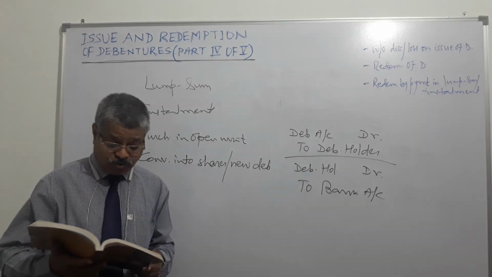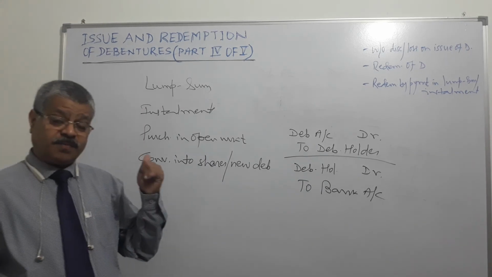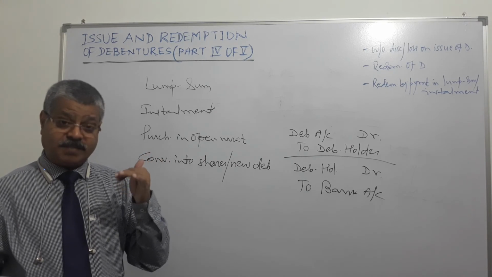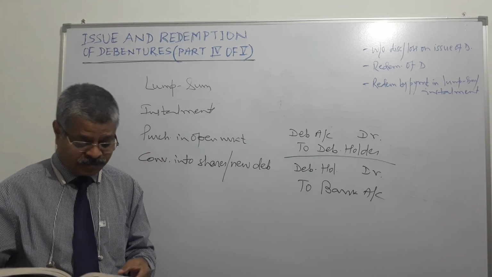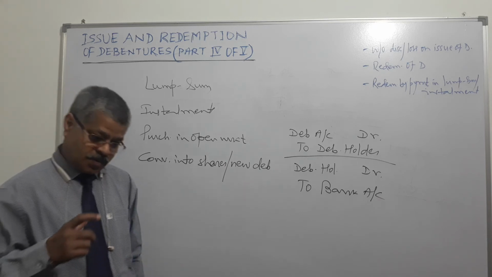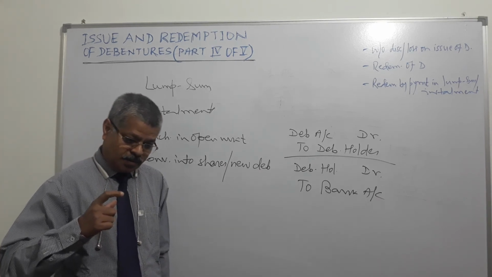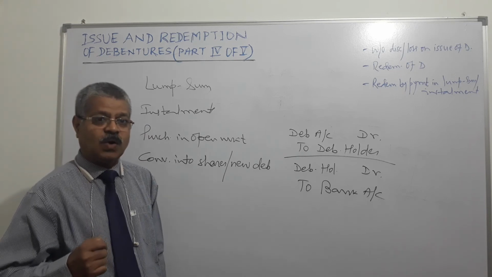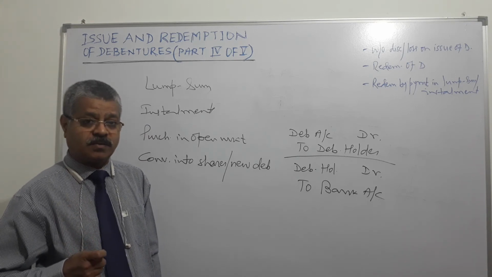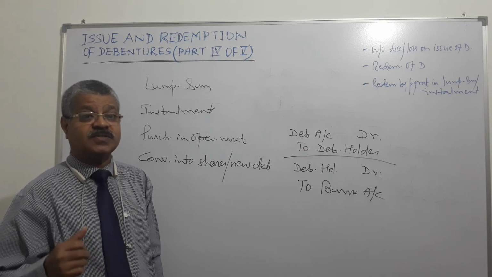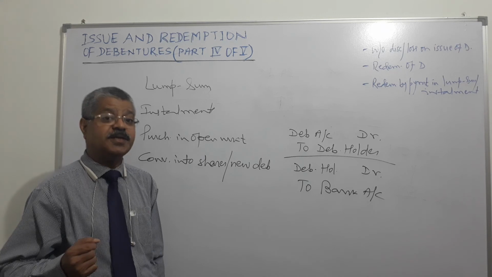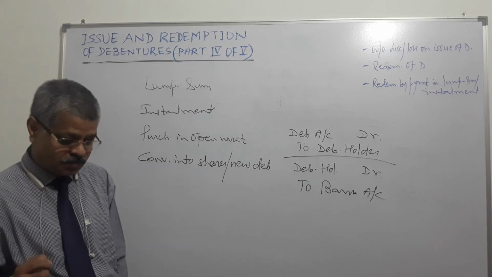And what are the things to be followed? If issued for a period exceeding 18 months, a company has to maintain it, right? A company has to create debenture redemption reserve of 50% of the amount of debentures issued before it starts redemption of debentures.